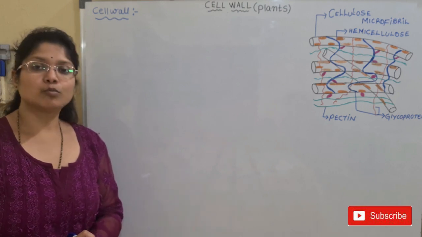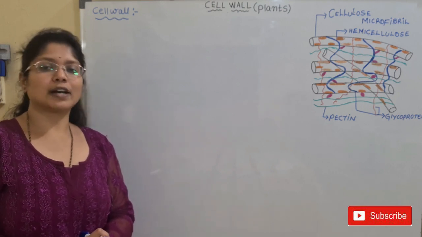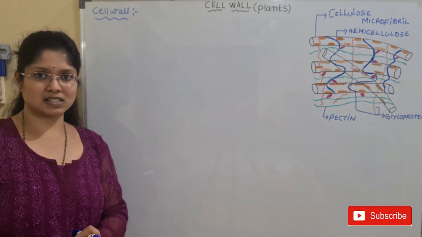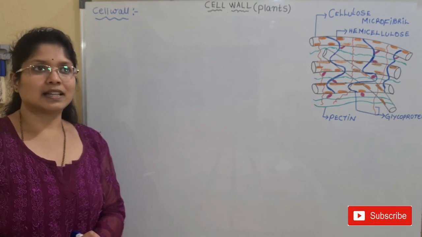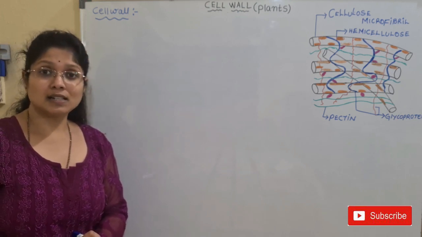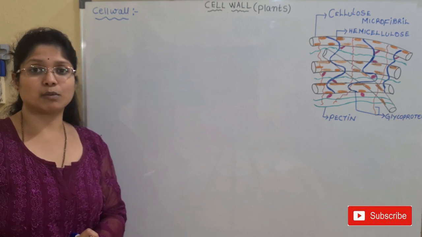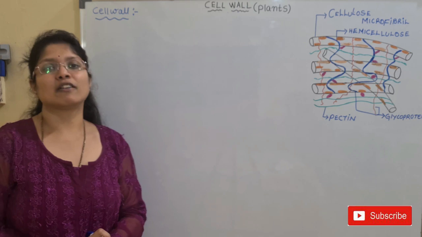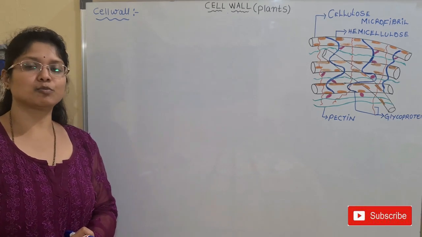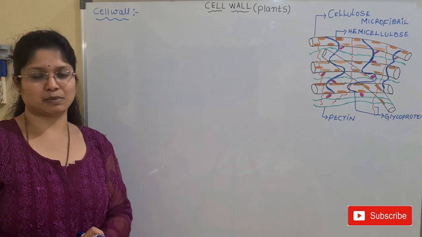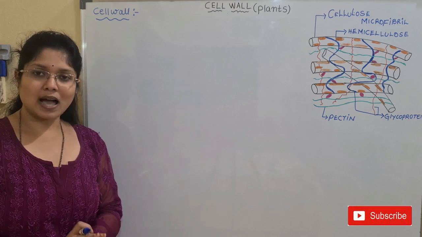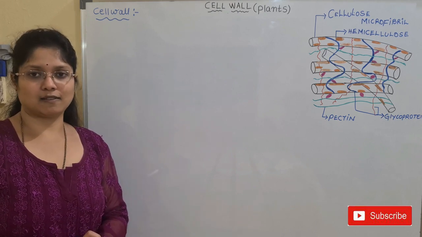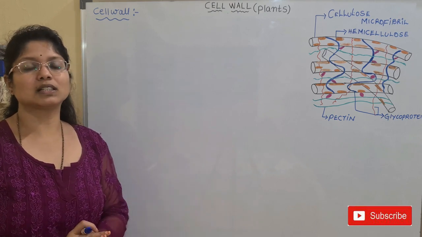The cell wall is seen in both prokaryotic as well as eukaryotic organisms. We have discussed this in the differences. There I told you that the prokaryotic cell, mainly the bacteria, are made up of peptidoglycan. And what about the eukaryotic organisms? We have four types of organisms: plants, protista, fungi and animals. Out of these four, animals completely lack the cell wall. What about the other three organisms?